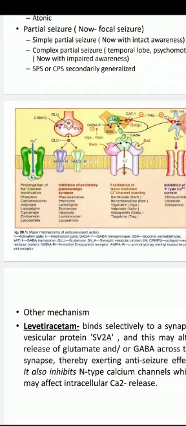Other drugs: lamotrigine, lacosamide, topiramate, and zonisamide. These are the newer anti-epileptic drugs. They were discovered later on, and they are classified as newer anti-epileptic drugs. They also act through this mechanism of action, prolongation of sodium channel inactivation. And these drugs also show other mechanisms of action as well.